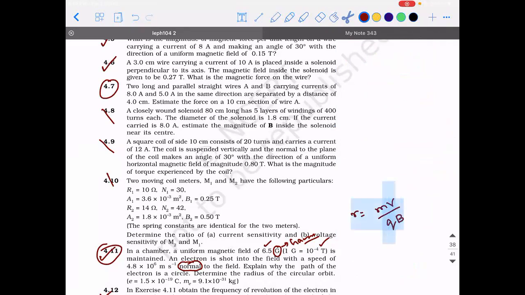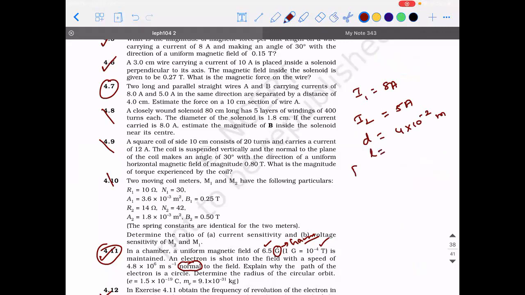Sir, I1 equal to 8.0 ampere. Okay, I1 is 8 ampere, I2 is? I2 is 5.0 ampere. Okay. And the distance between the two wires is 0.04 meter. And the length is 10 into 10 power minus 2 meter.